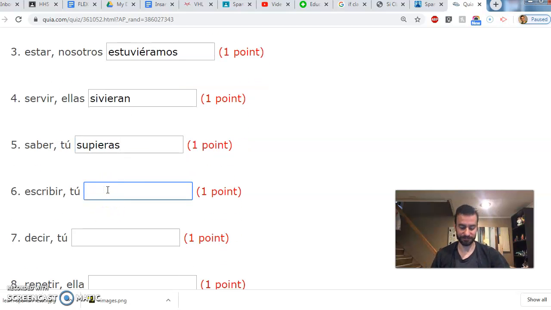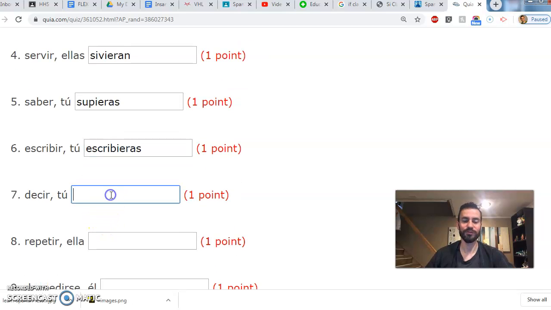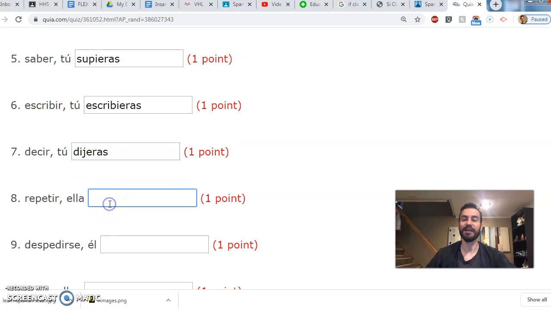Tú, escribir. Escribieron. Drop the -ron. That will be escribieras. Tú, decir. Irregular. That's the DJ verb. So dijeron. Drop the -ron. And that will be dijeras. Repetir, ella. It's a boot verb. Repitieron. Drop the -ron. That will be repitiera.